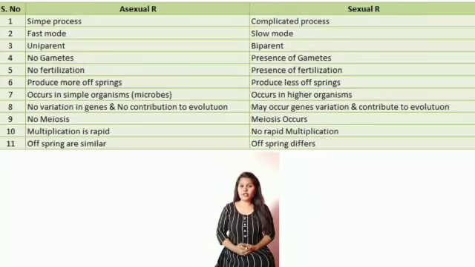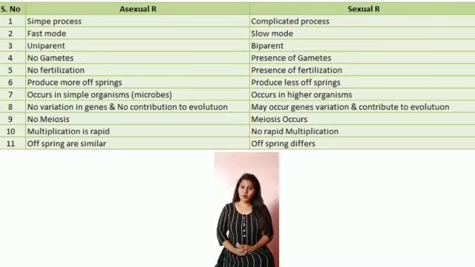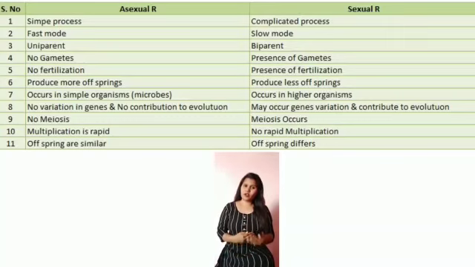And in asexual reproduction, the offspring are morphologically and genetically similar to their parents, whereas in sexual reproduction, they will differ, 99% they will differ in some way. Physiologically, the offspring may be similar sometimes and may not be. And in asexual reproduction, they produce offspring more and more.